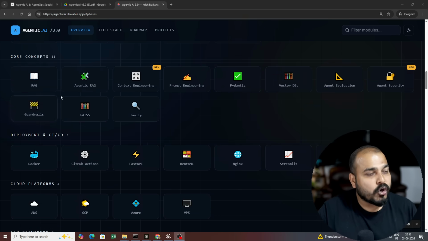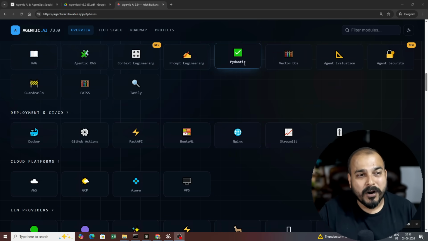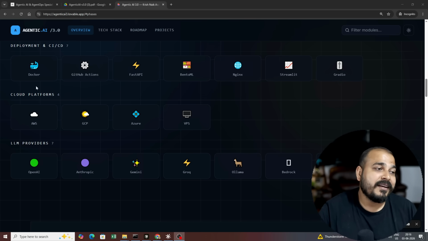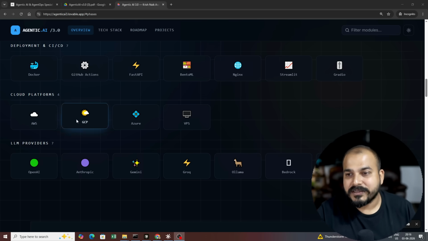Okay. Then core concepts you'll be able to see, we'll be learning about RAG, agentic RAG, context engineering, prompt engineering, Pydantic, vector DBs, agent evaluation, agent security, guardrails, fire, stably. So many different topics are there. You'll be seeing that we'll be doing deployments with the help of CI/CD. Again, we'll be using Docker, GitHub Actions, FastAPI, BentoML, Streamlit, Gradio. So there are a lot of things that we're going to learn.